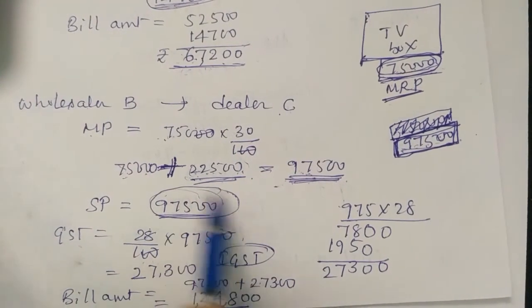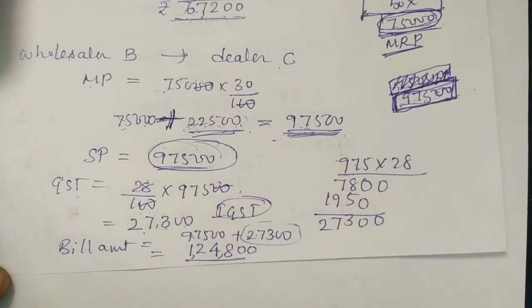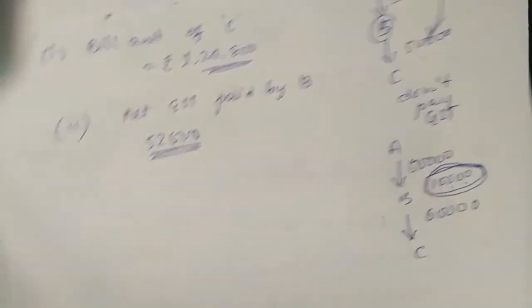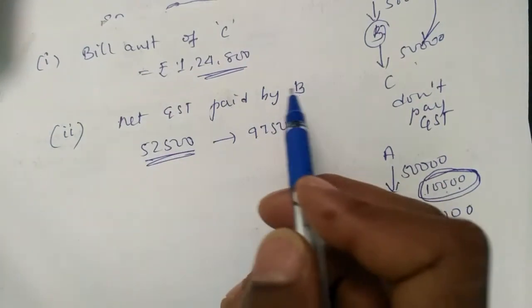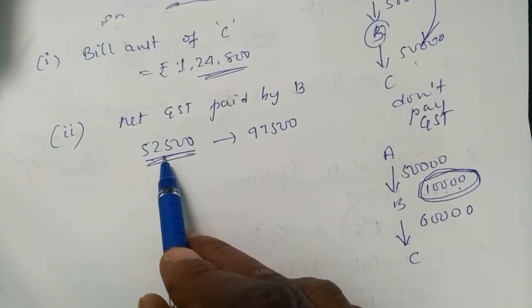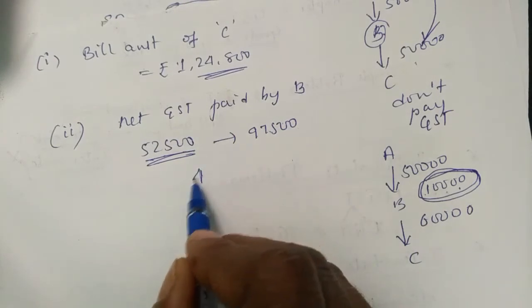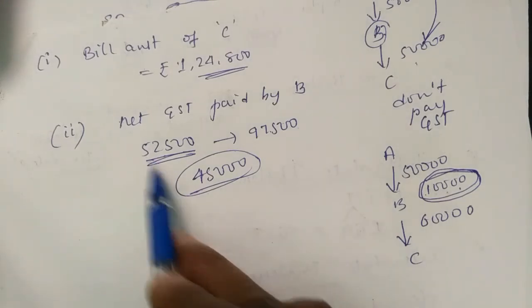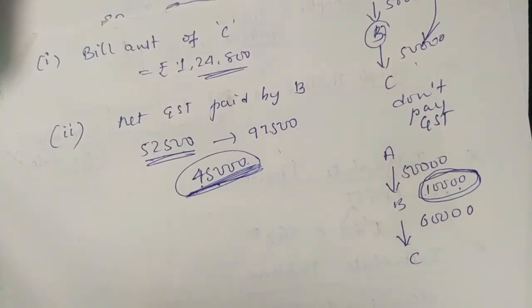Next, the same person B is selling to C for 97,500. This 27,300 is taken by the government. It just comes in the bill, but it is taken by the government. B collects 97,500 from C. So wholesaler B bought for 52,500 and sold for 97,500. How much did he increase? 45,000. B increased the rate of the TV by 45,000.